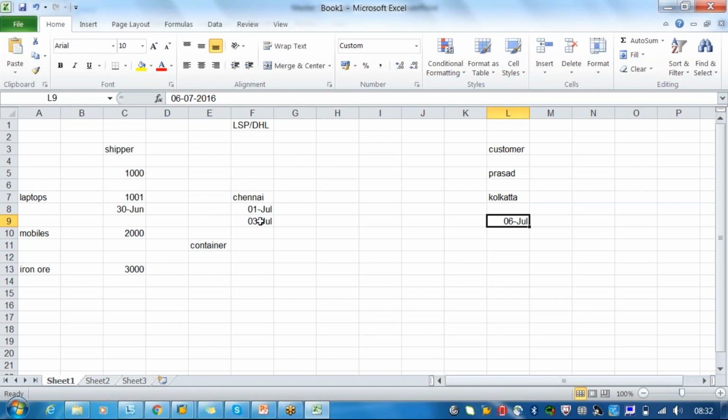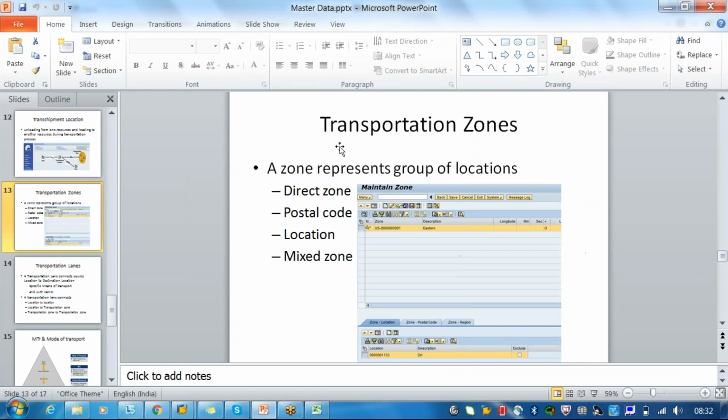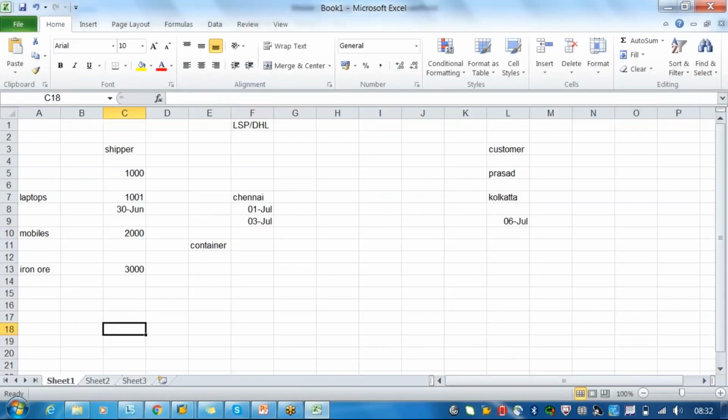We have to do replanning, and all the stages whatever we determine, again we have to redetermine. Okay, so now the transportation zones that we are going to create. See, transportation zone is nothing but like we have a southern zone, eastern zone, western zone, northern zone in India. In the same way, Delhi, Mumbai, everything, whatever the locations we created, we can just combine them into one zone. So that means it's useful for your planning run.